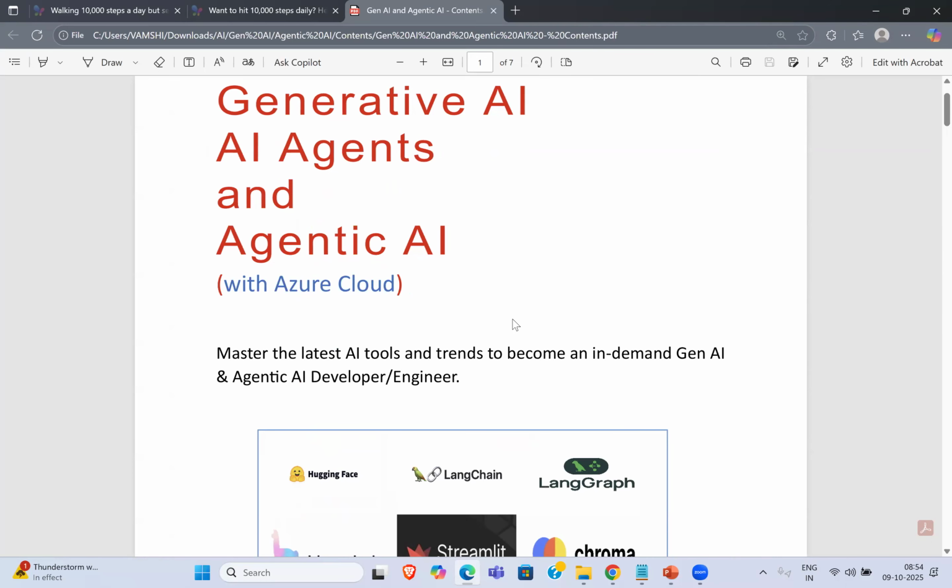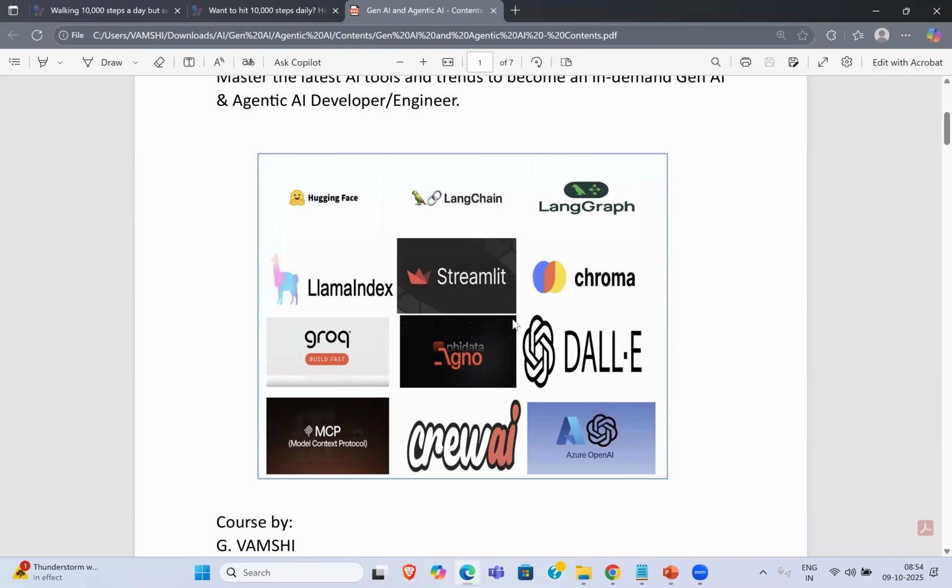Let me tell you, what are the tools we will be learning as part of our course? Hugging Face models, LangChain, obviously LangGraph. LangChain is for different kinds of AI agents, and LangGraph for agentic AI frameworks. Of course, Crew AI also. DALL-E, as I told you, is especially used for image generation. Grok AI we will also be using, and Llama Index. Streamlit is for the user interface. Chroma DB is nothing but a vector database.